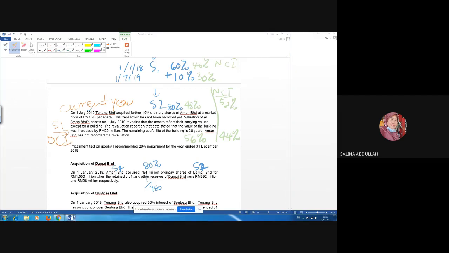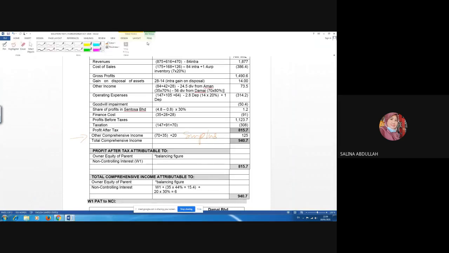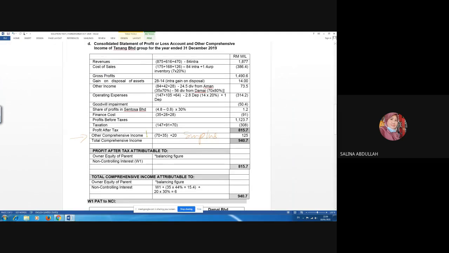So what happened in your answer? You should get 70 plus 35 plus 20. So what is 70? Remember I explained to you, you have to understand that 70 is holding, 35 is for S2, 20 is for S1.